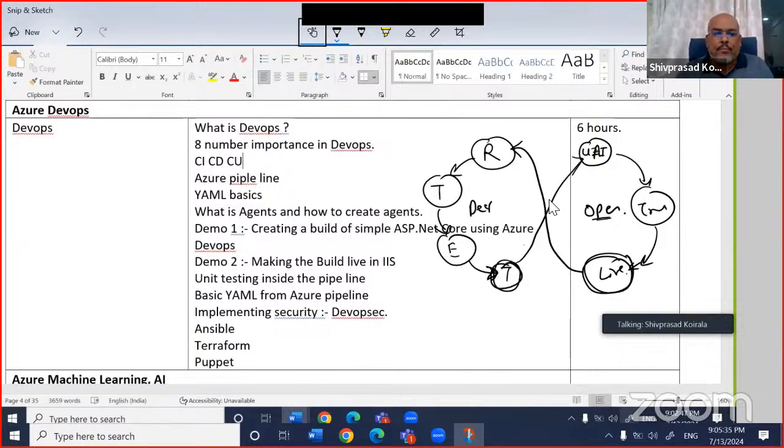So you can see this number 8 symbol, which you will always see when you see a DevOps sign out there, you'll always see this 8 thing, right? What this 8 says is that the development team and the operation team should work together. They should work in tandem, hand in hand, and so on. And that's what the DevOps is.